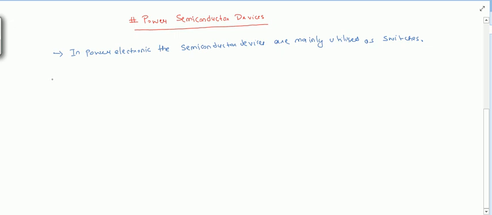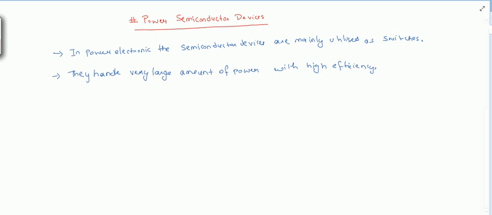These power electronic devices handle a very large amount of power with high efficiency. This is the main advantage of using power electronics devices.